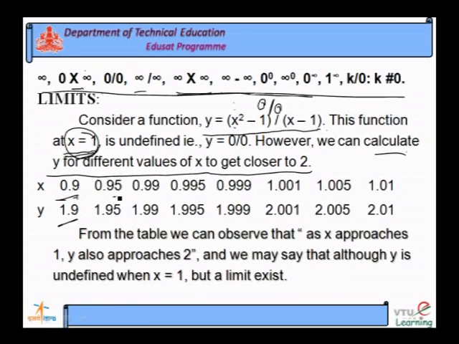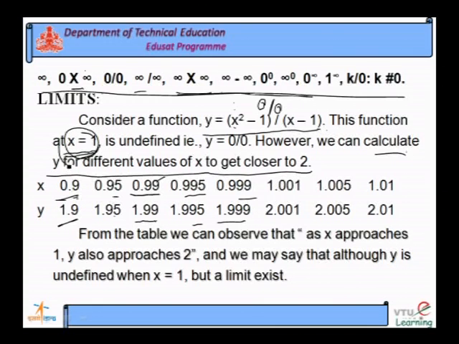If you take x is equal to 0.95, then you will have y value 1.95. If you take x is equal to 0.99, you will get y value 1.99. For x value 0.995, you will get y value 1.995. For x value 0.999, you will get y is equal to 1.999.